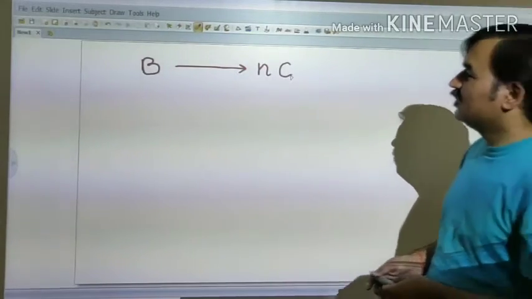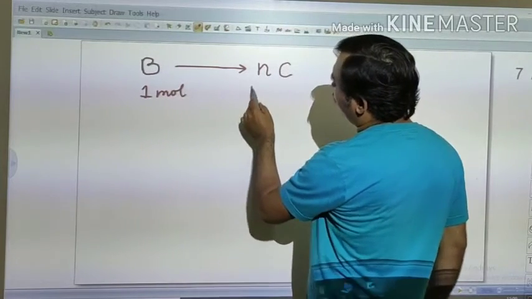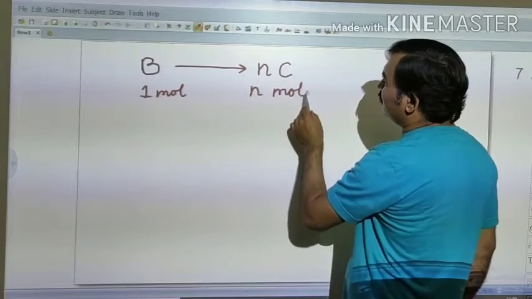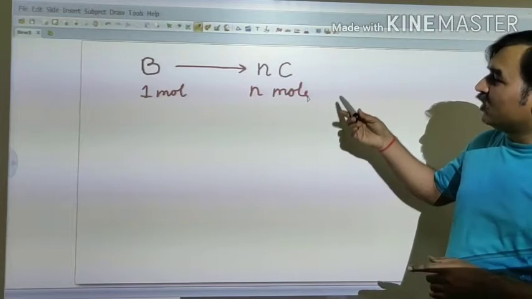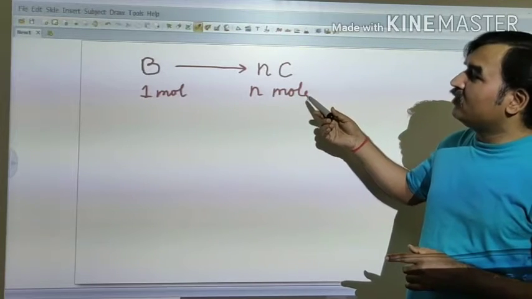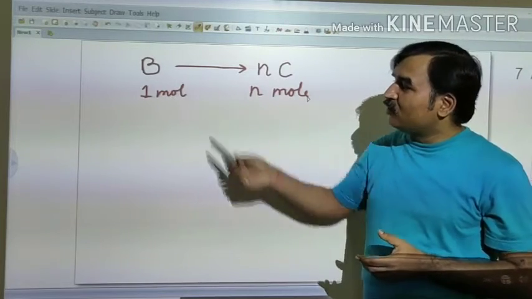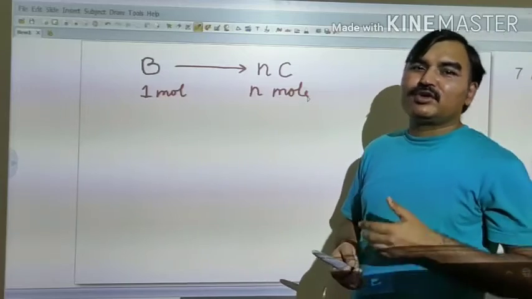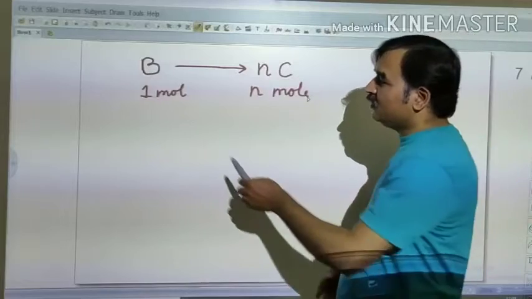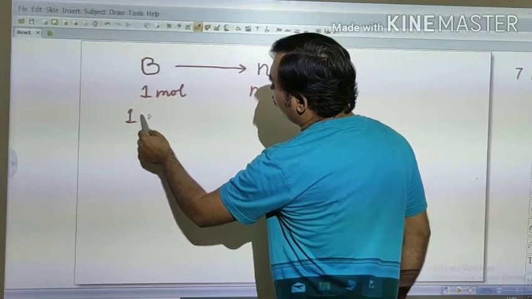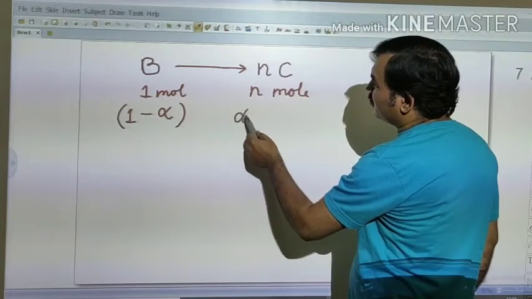So in this case, from 1 mole of B, we are getting n moles of C. But this n moles will be obtained only when we have 100% dissociation. Suppose that it is 10%, 20% ionized, simply alpha is the degree of dissociation, then only alpha moles will be ionized and we get here alpha times n particles of C.